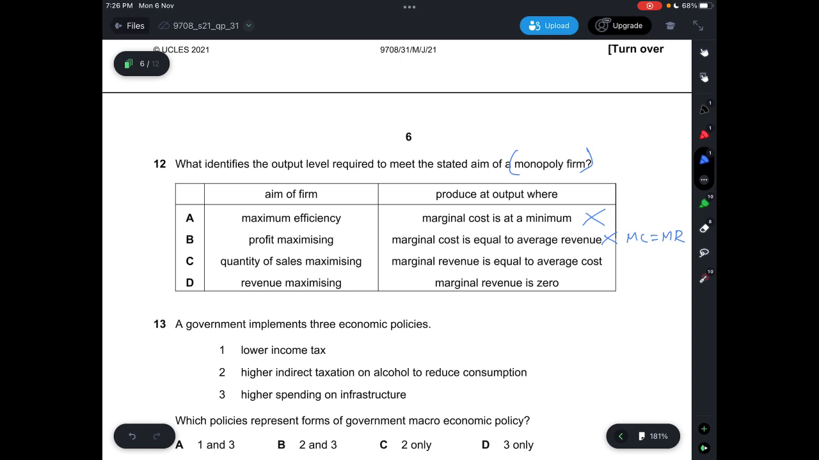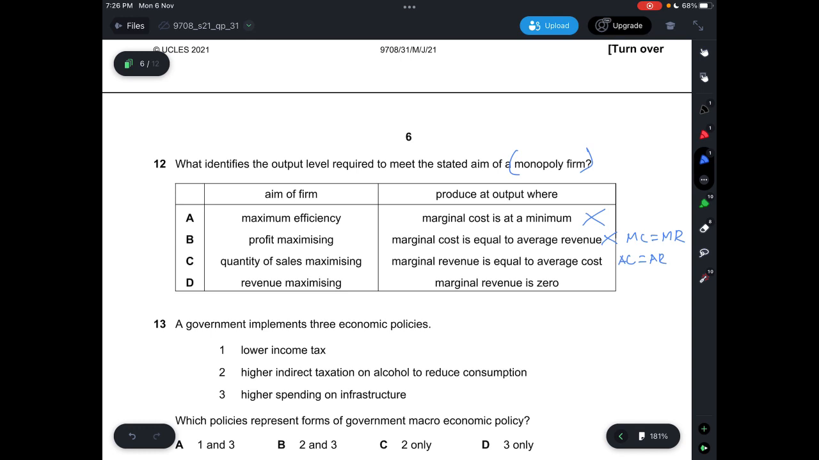Quantity of sales maximizing would have to be when your AC equals your AR. So it's incorrect because of that. Quantity of sales maximizing is basically when your average cost equals average revenue, and you earn a normal profit. So C is incorrect because of that.